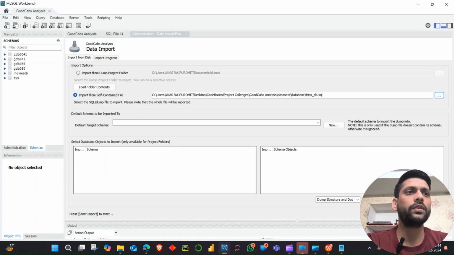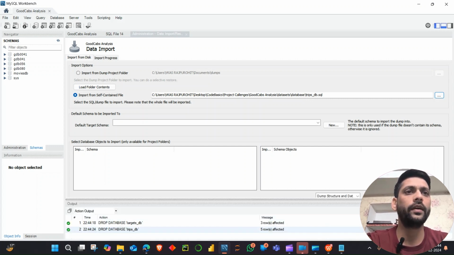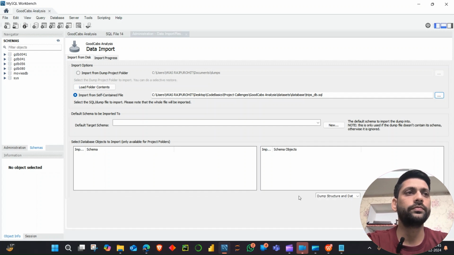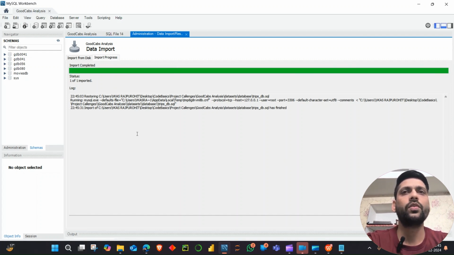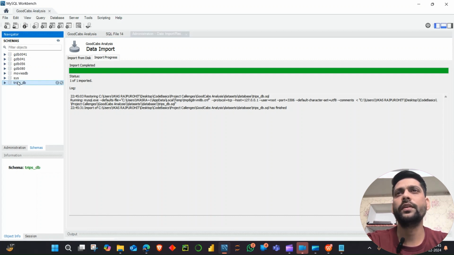So Start Import is here. Sometimes it is hidden behind this, so I will click on Start Import, and this is importing our data. It will take some time. Okay, so now data has been loaded, and I will click on refresh, and this data is here.